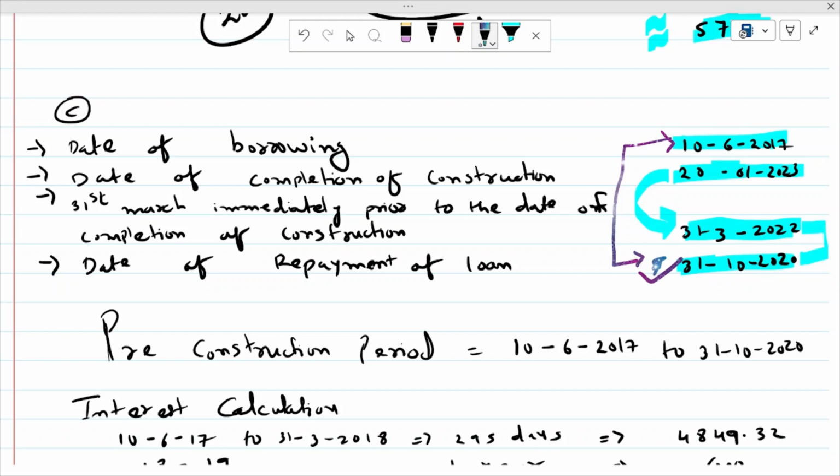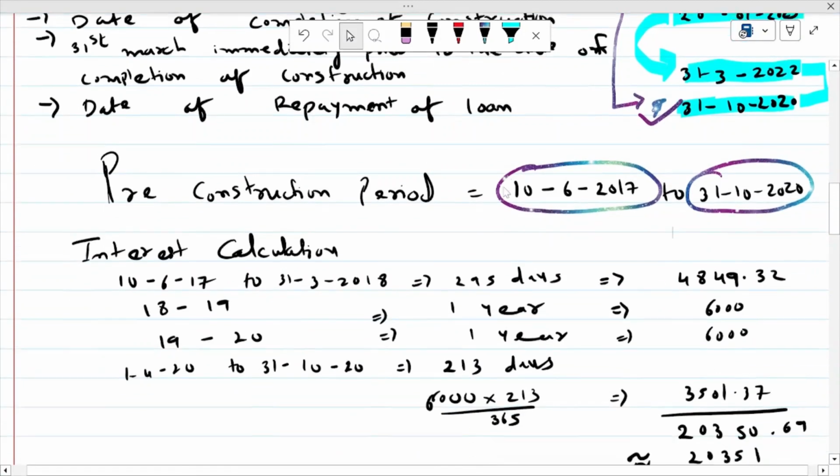So your pre-construction period starts from 10 June 2017 and ends on 31st October 2020. Now you have to calculate the interest for the same.